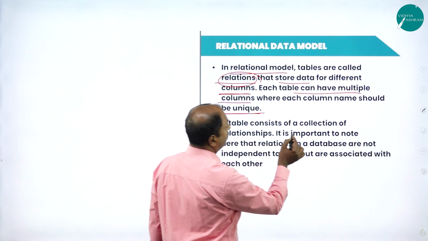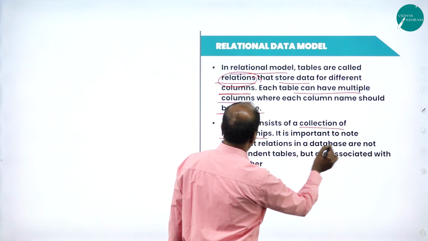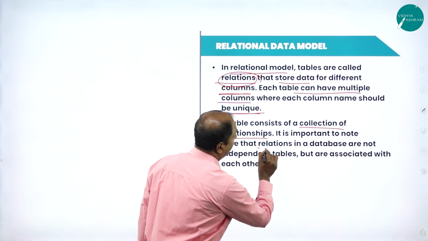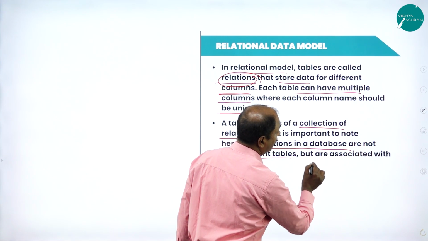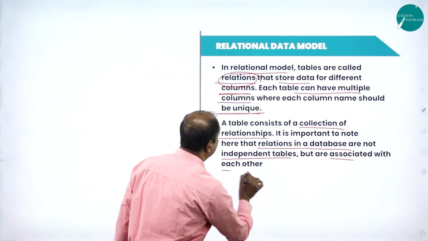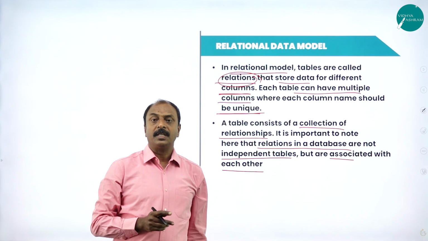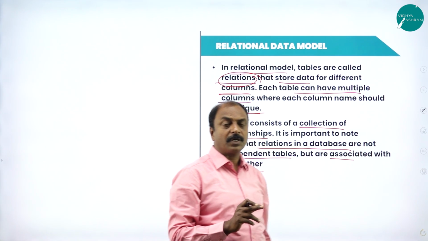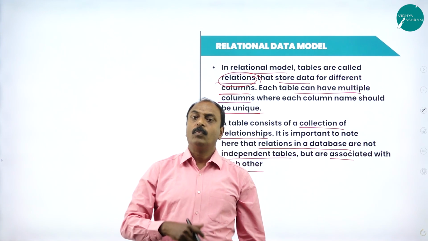A table consists of a collection of relationships. It is important to note that the relations in a database are not independent tables but are associated with each other. So if I say relational database, you know what a relation is. Tables are referred to as relations. So it is possible to have more than one table.